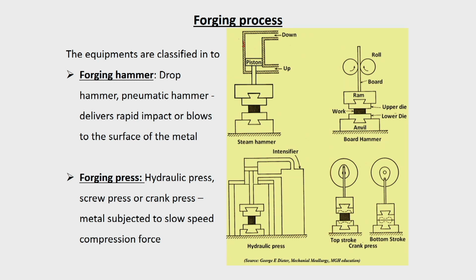So in forging with a hammer, it is the impact energy which causes the deformation. So, it is a very fast process, and one has to be careful. Your die should have sufficient toughness to withstand this impact.